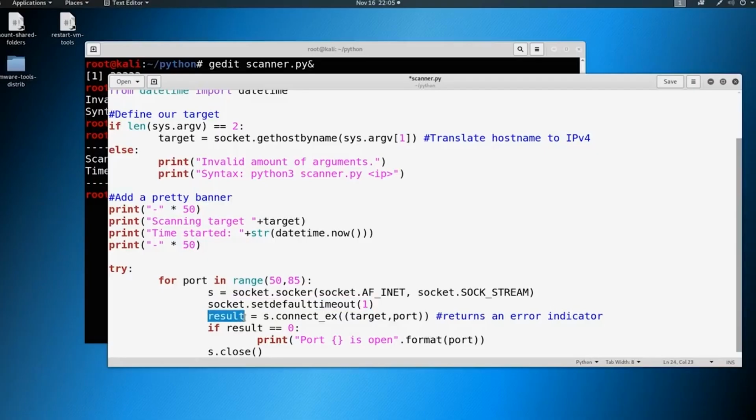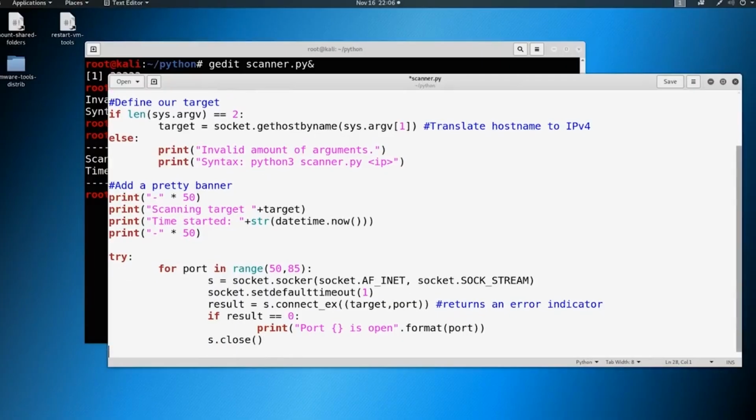Okay, so then I'm going to store inside of a variable called result, and I'm going to say, let's connect to the target, which we've already established as sys.argv[1], and the port, which is our iterator here in our loop. If that port is open, it's going to return 0. If it's not open, it's going to return 1. So if that result is 0, go ahead and print out that that port is open, close the connection, and then we're going to go back and try to establish another connection with port number 51, 52, 53. We'll loop through all this until we make it all the way through 85. Okay, so it's just one big loop that we're doing.